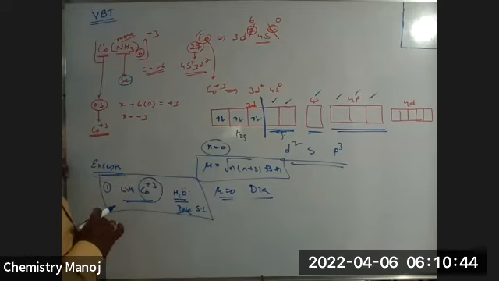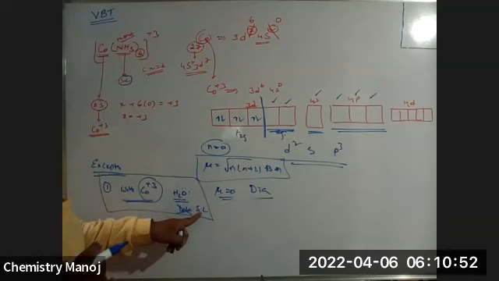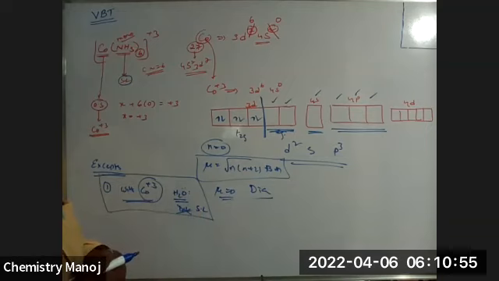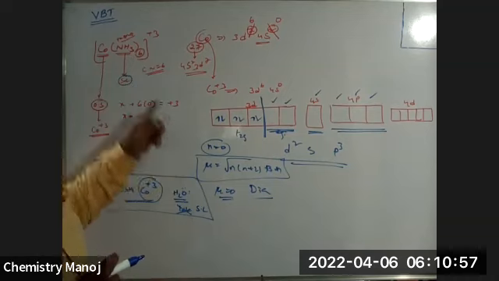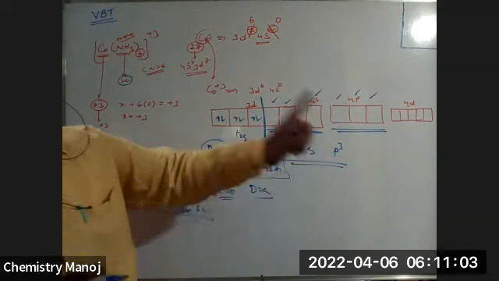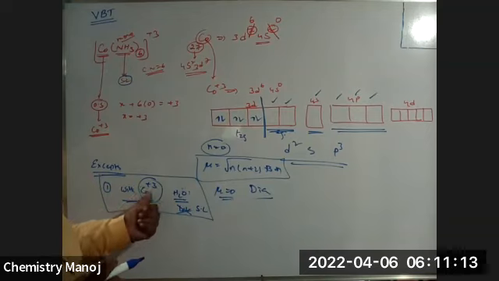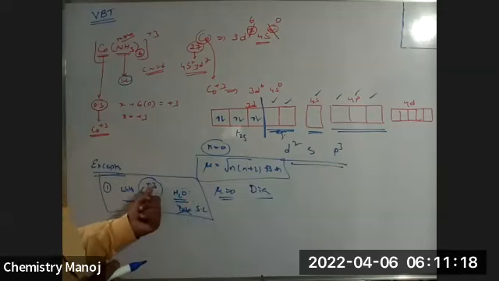Now, with Co3+, water is a strong ligand, not a weak ligand, just like ammonia. That means if water replaces ammonia in Co3+ complexes, the hybridization is d2sp3 only, not sp3d2. Water is actually a weak ligand, but with Co3+, water is considered a strong ligand.